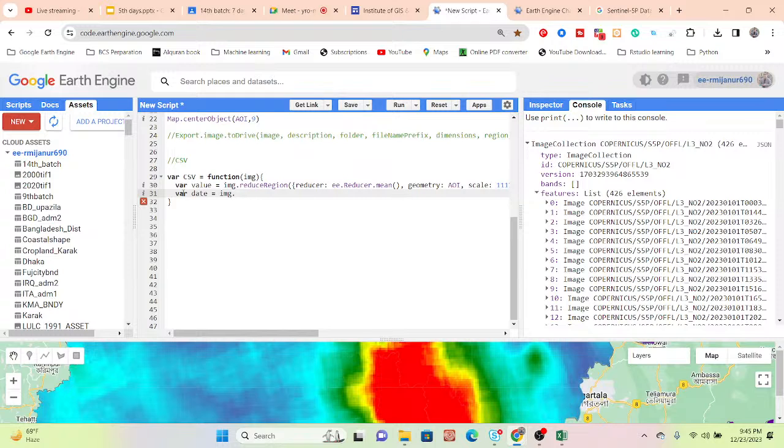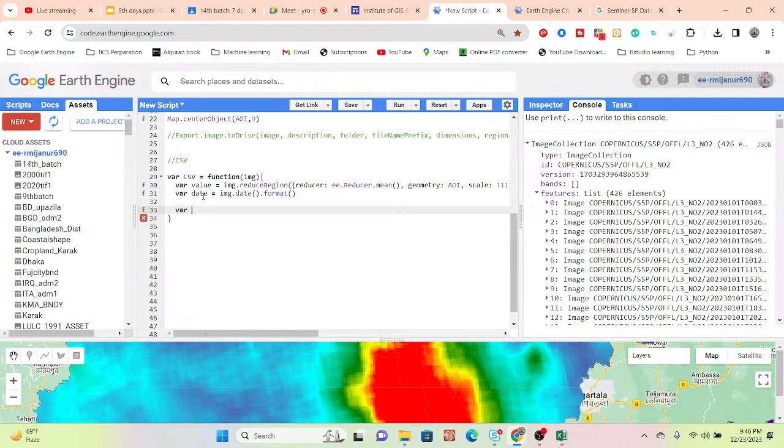So I use the image and use the date. Okay? And date is a number, but in the CSV file I want to count it as a string. Okay, so that's why I use the format function. Mainly it converts number to string. Okay, done. So my first argument is that I create a variable. In this variable is stored the image value, and this variable date stores the date for a specific image, a specific date.